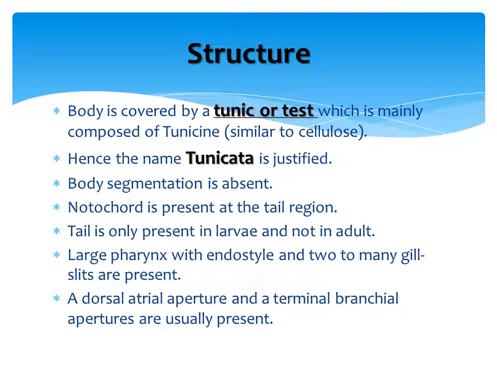Even these gill slits are only seen in larval stages but not in the adult. The dorsal atrial aperture and terminal branchial aperture are also seen, and they are present in opposite directions in a 180-degree posture. Even this is seen only in the larval stage.